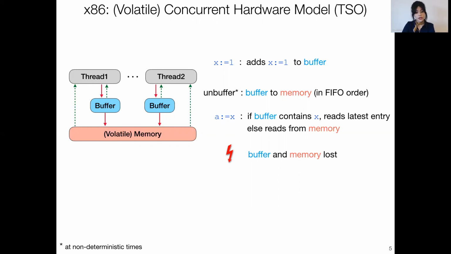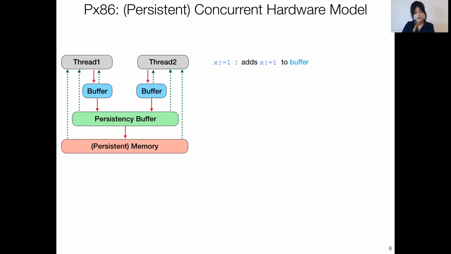You can think of the PX86 model as an extension of that x86 diagram with an additional layer known as the persistency buffer, or the P buffer. So as before, every time a thread issues a write, it will be added to its own local buffer. Now this time, the writes in the local buffer will be propagated, but instead of memory, they will be going to the P buffer in the FIFO order. The writes in the P buffer are now visible to all other threads, but they are still volatile.